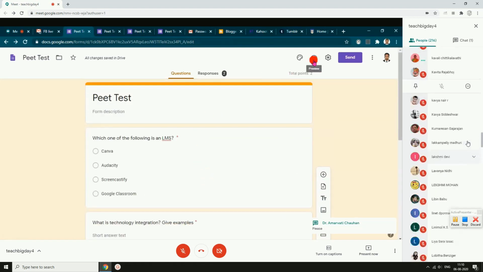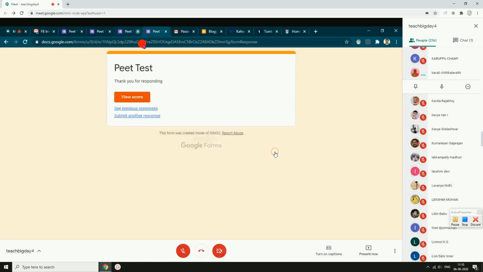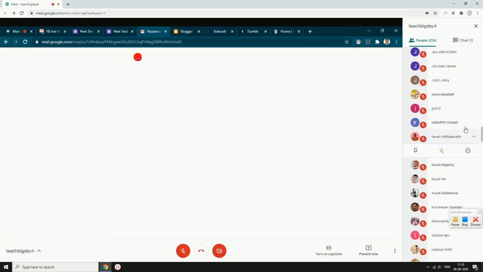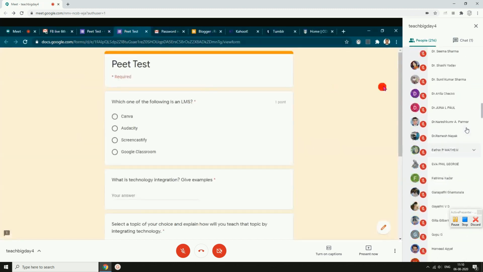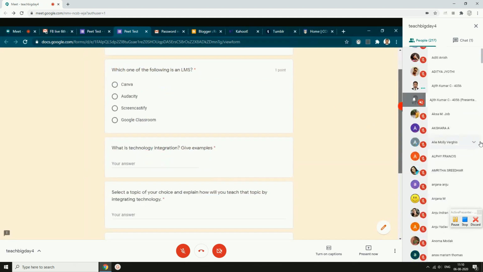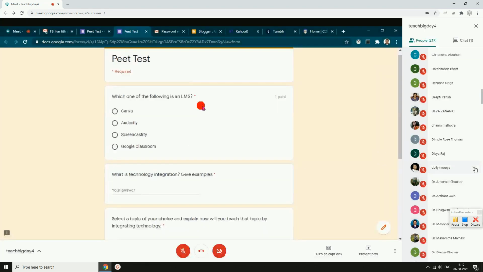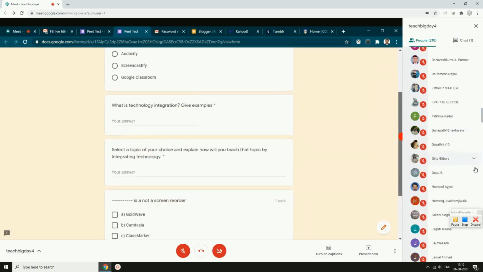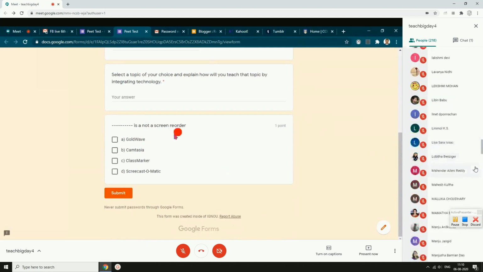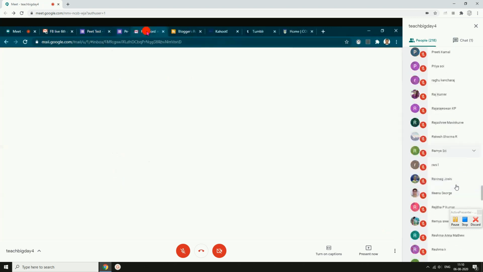Now we can go to the preview again. I'll just close all this. So this is the preview button. See how it is looking like. So which one of the following is multiple choice? This is short answer. This is a required question. Students definitely have to give an answer for this. That's why you are seeing a red star mark here. Here also red star mark. This is not a required question. Which is not a screen recorder? So students have to give a tick mark for any of these. Done. Now I'll just close these.